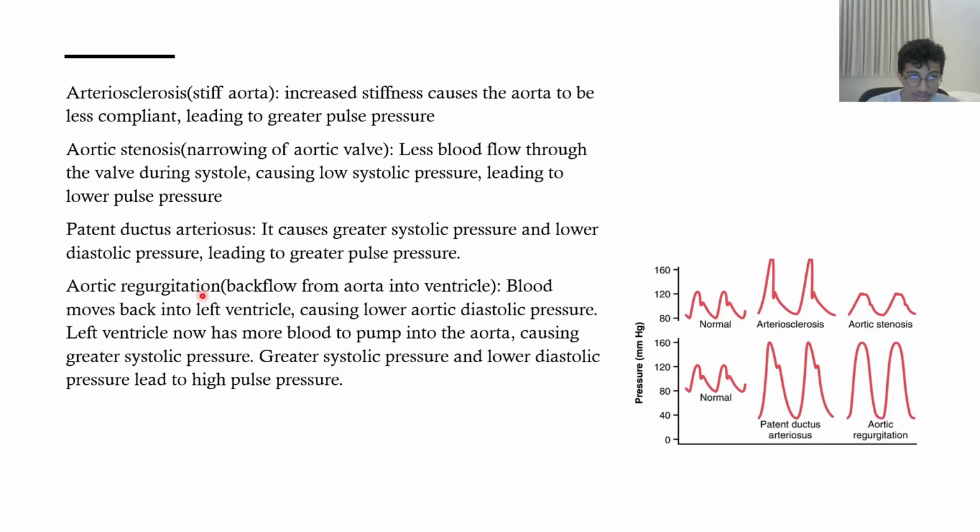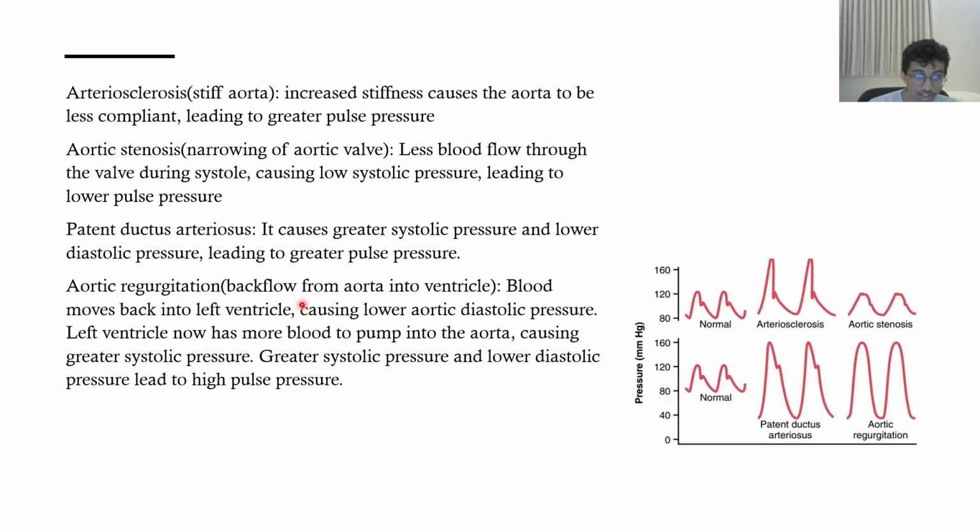With aortic regurgitation, there will be backflow from the aorta into the ventricle after systole. This will cause blood to move back into the left ventricle and will cause lower aortic diastolic pressure. Now, the left ventricle has more blood to pump into the aorta, so it will cause greater systolic pressure.